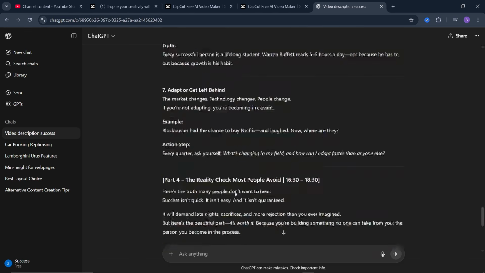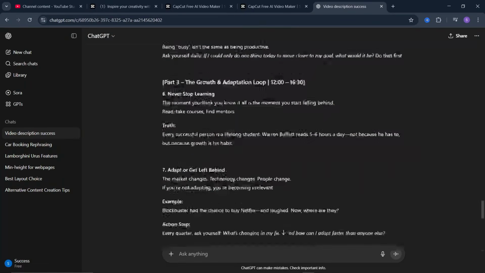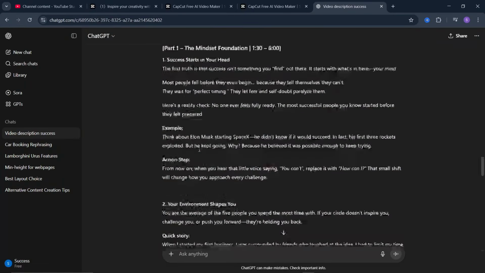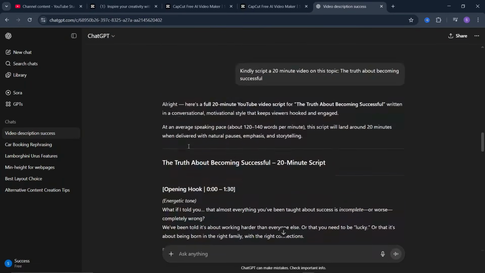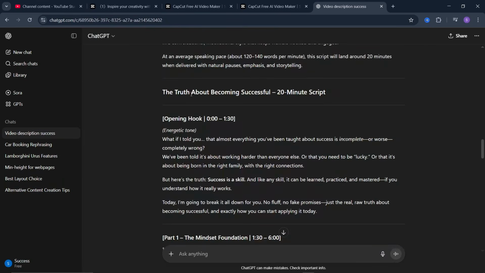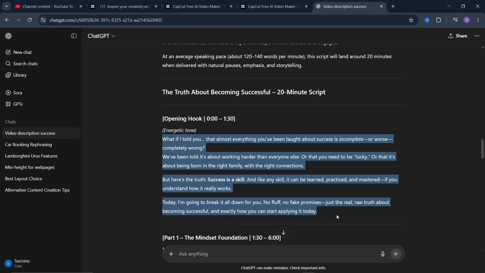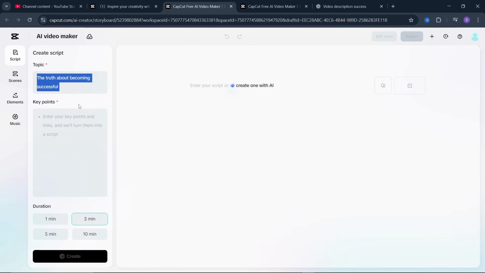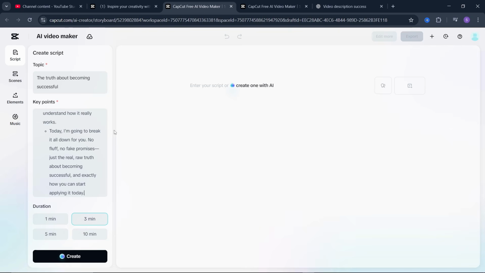So ChatGPT is done generating it, and you can't tell me that this script here is enough for a 7-minute video. Now basically what we need to do here is simply, inside the script here, copy the information, the description, which are the key points in the video. Just copy them, come over here, and paste them where it says key points.